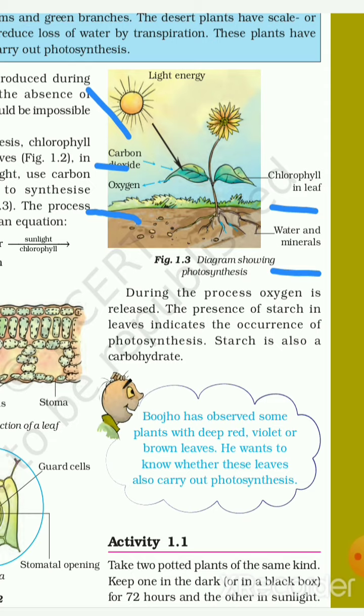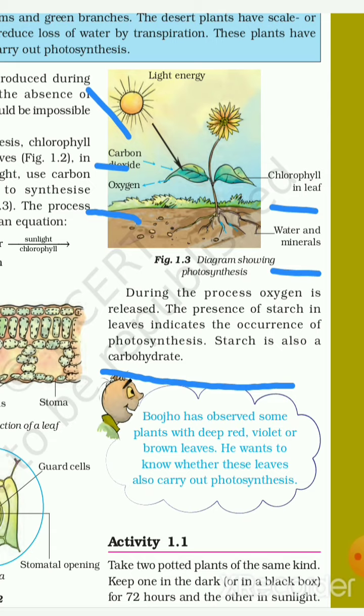Now during this process oxygen is released. The presence of starch in leaves indicates the occurrence of photosynthesis. It means that if starch is present on the leaves, that means the leaves have carried out the photosynthesis process. Starch is also a carbohydrate.